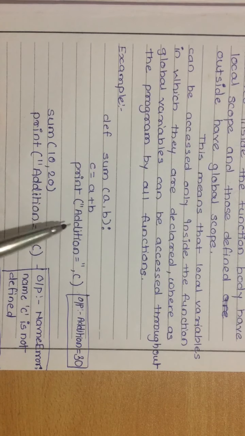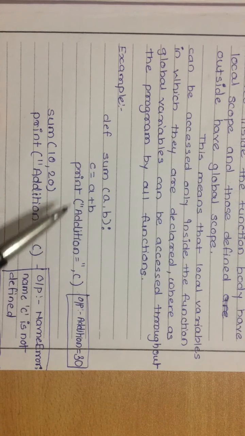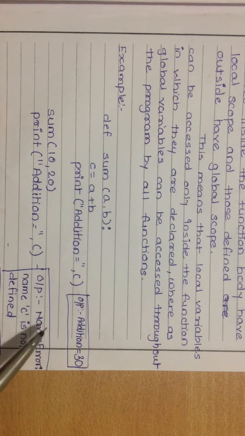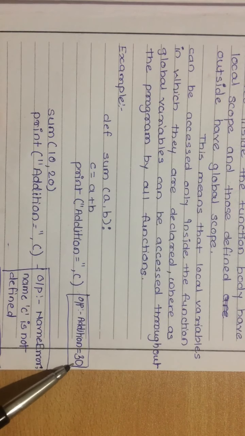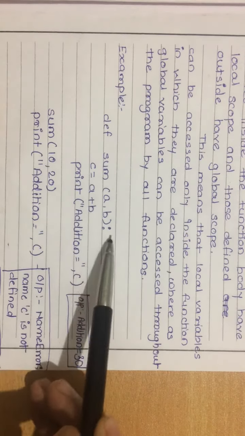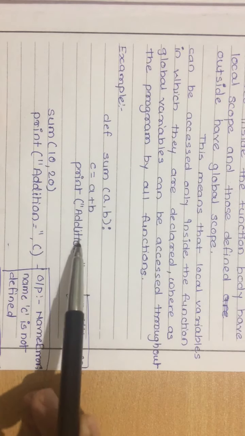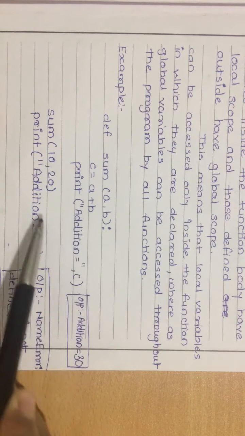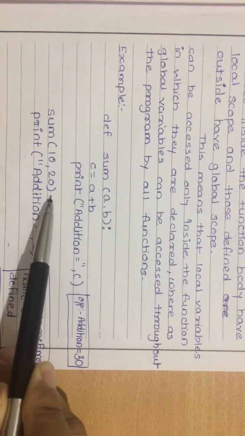What will it print? Addition equals c, and the value of c is 30. So the output we get is addition equals 30. After execution of this, our control will return to the function call from where this function was called.